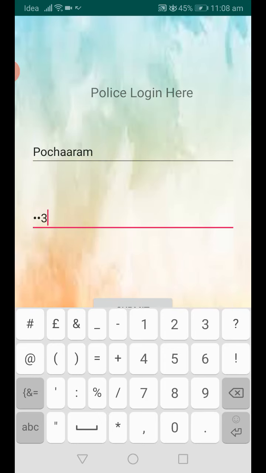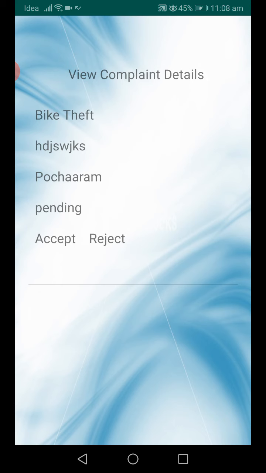Station name, password, view complaints. Look, you can click accept or reject. If you want to accept this complaint, you can click accept. If you want to reject this complaint, you can click reject. So I'm clicking accept. Now the status is processing.